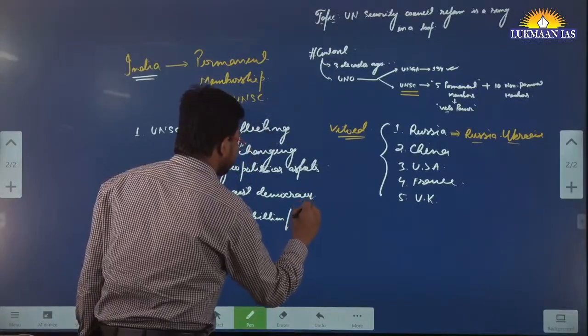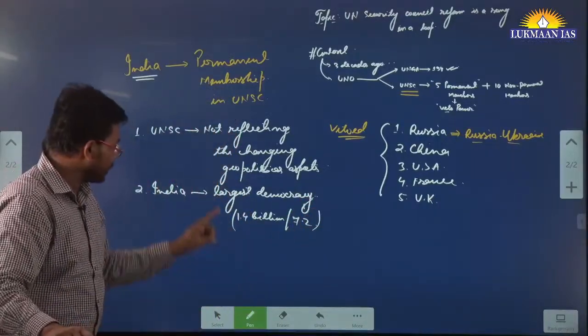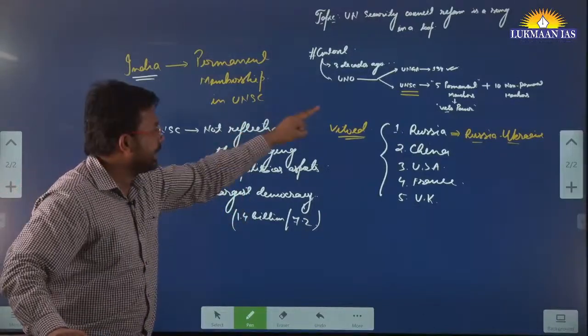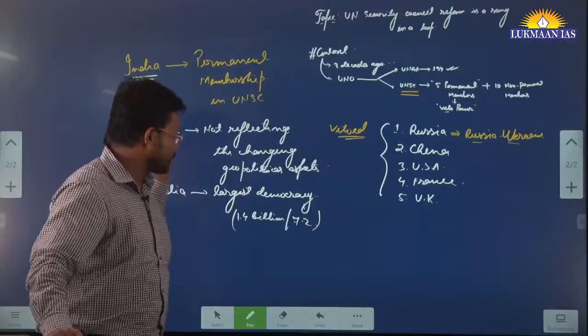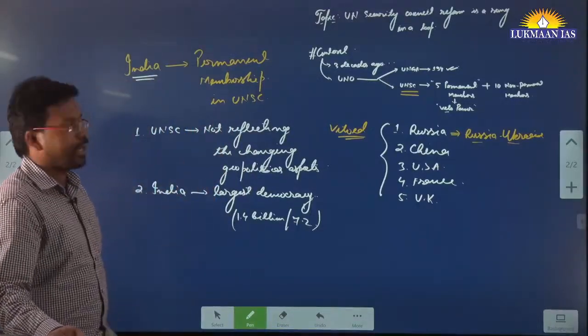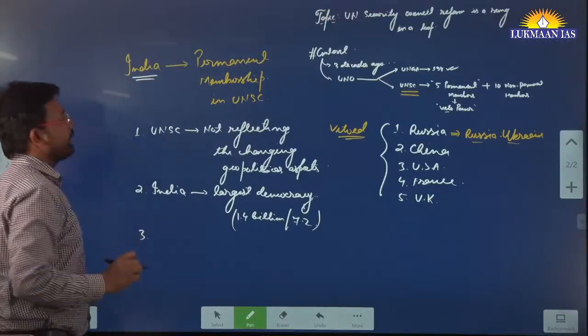Okay, so that's the thing. So India represents a substantial world population. It is the largest democracy in the world, so it should have a say in this United Nations Security Council. That's why India has also been demanding some reform into the United Nations Security Council structure, but this demand has not yet been met.